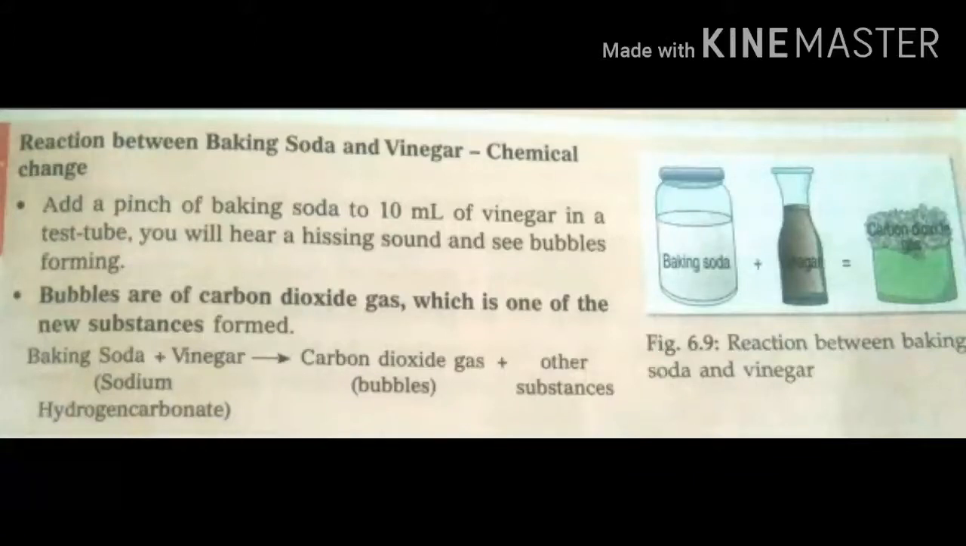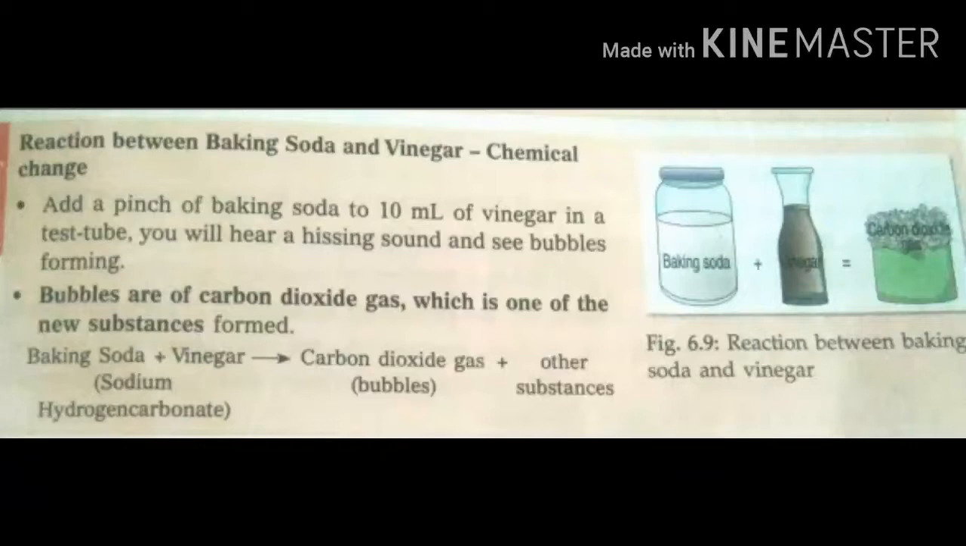For this chemical change, we need baking soda and vinegar. Add a pinch of baking soda to 10 ml of vinegar in a test tube. After adding the baking soda, we can hear a hissing sound and see bubbles forming. This produces a new substance called carbon dioxide.